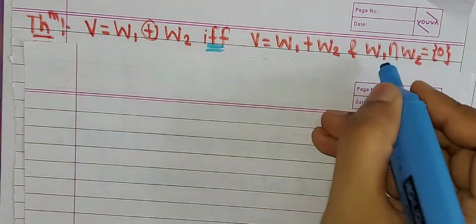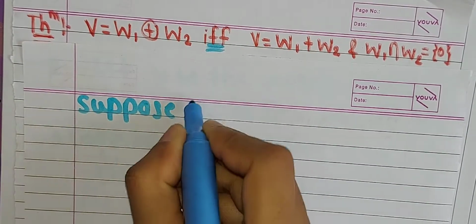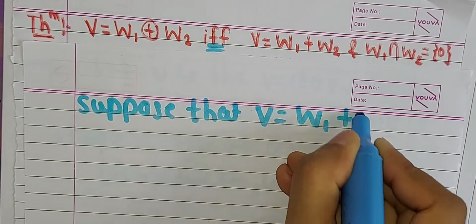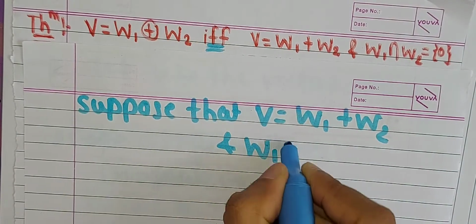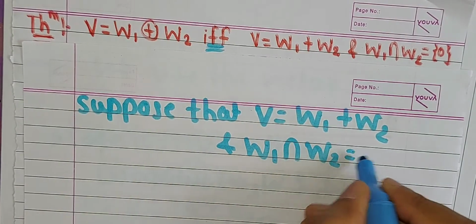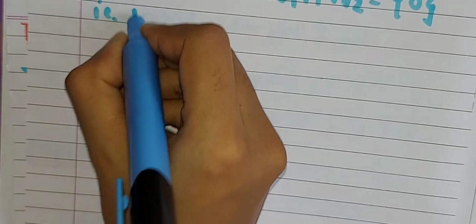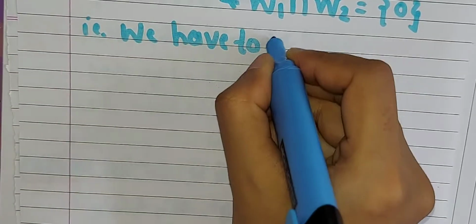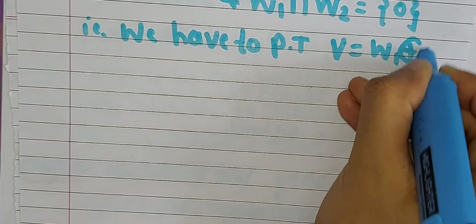Now conversely, we take this condition. So suppose that V is equal to W1 plus W2. This is our first condition. Similarly, suppose that this condition number 2, that is W1 intersection W2 is equal to singleton set 0. Now we only have to prove that V is equal to W1 direct sum W2.